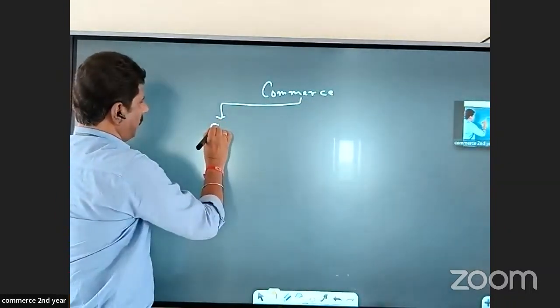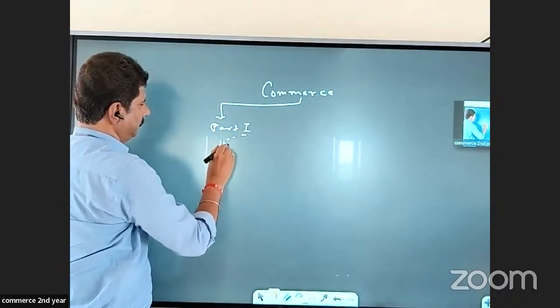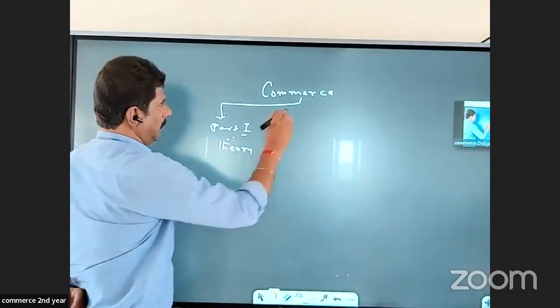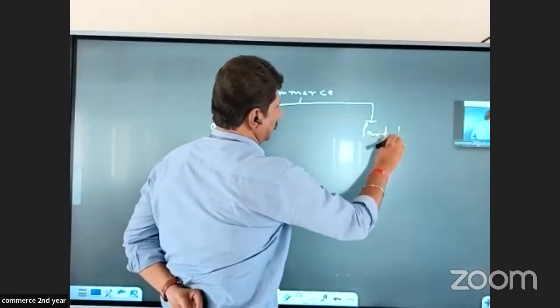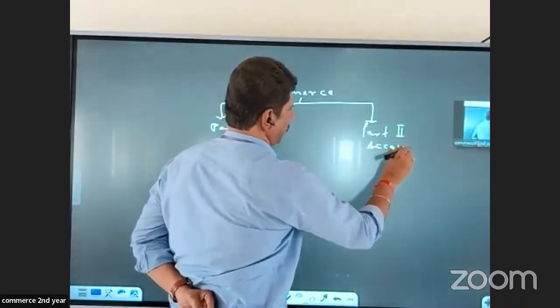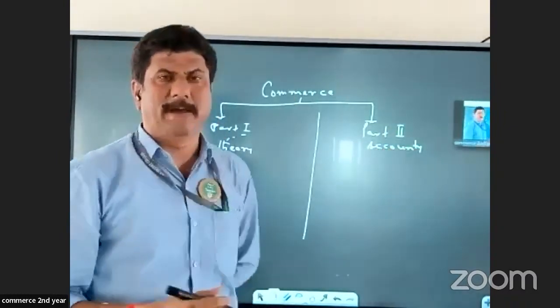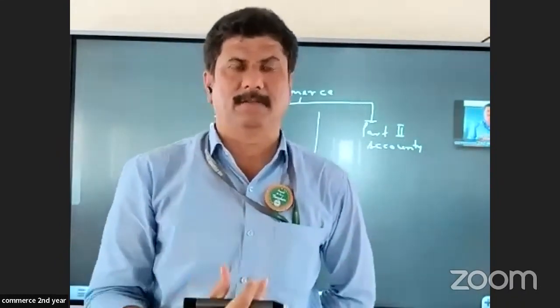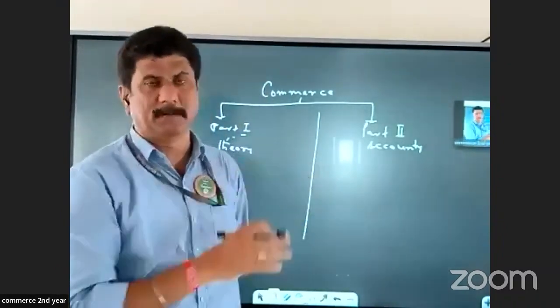One is part one, that is theory, and part two, that is accountancy. Theory, somehow you'll be able to manage by learning, by cramming the answers. The one area where you actually face problem is the accountancy part.